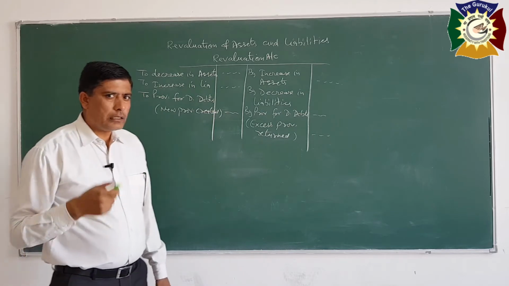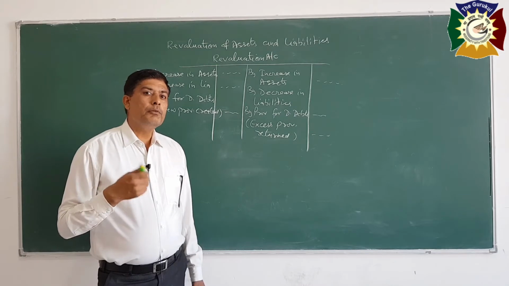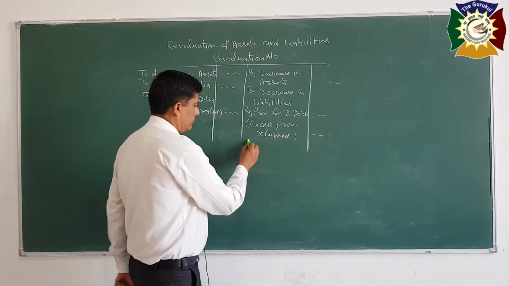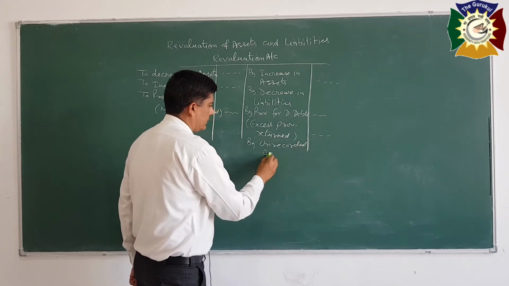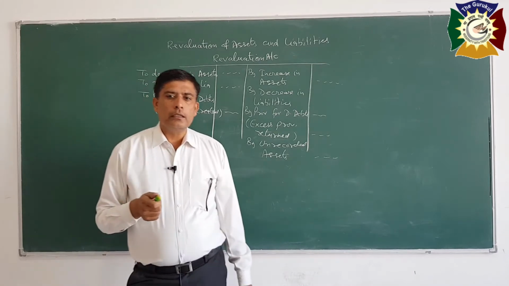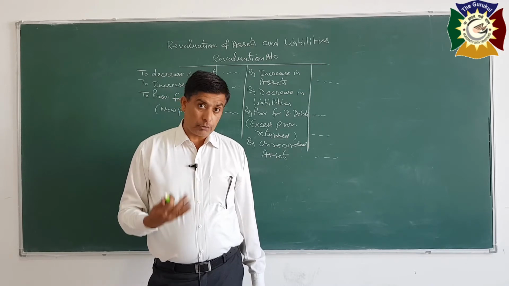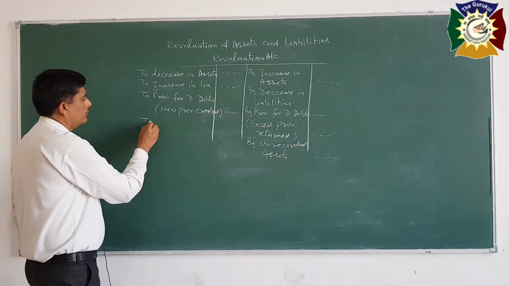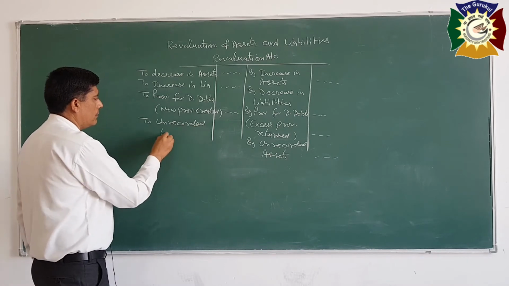If any unrecorded asset is there which is not shown in books, so we will record, value of asset will increase, we will record to the credit by unrecorded assets. If there is any unrecorded liability, it means there is a liability which is not shown by balance sheet, but we have to pay the amount for it. So it will increase our expense. So we will record to the debit, to unrecorded or unforeseen liability.